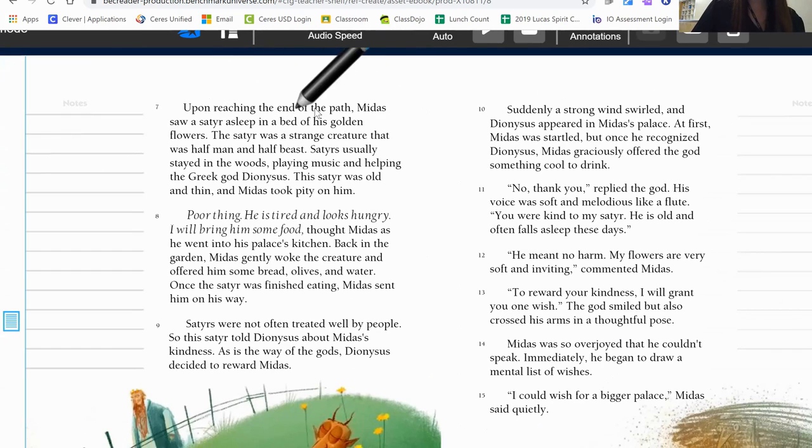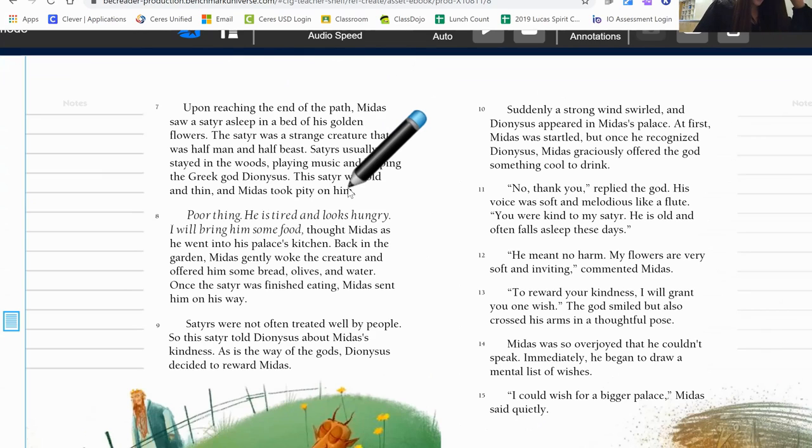Upon reaching the end of the path, Midas saw a satyr asleep in his bed of golden flowers. The satyr was a strange creature that was half man and half beast. Satyrs usually stayed in the woods, playing music and helping the Greek god Dionysus. The satyr was old and thin, and Midas took pity on him.